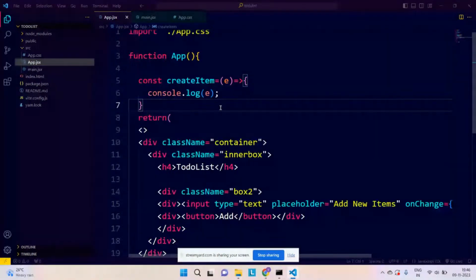Can we do coding in Replit? Yes, you can. You can also use CodeSandbox, which is good for React. According to me, you can use CodeSandbox, which is again an online code editor.